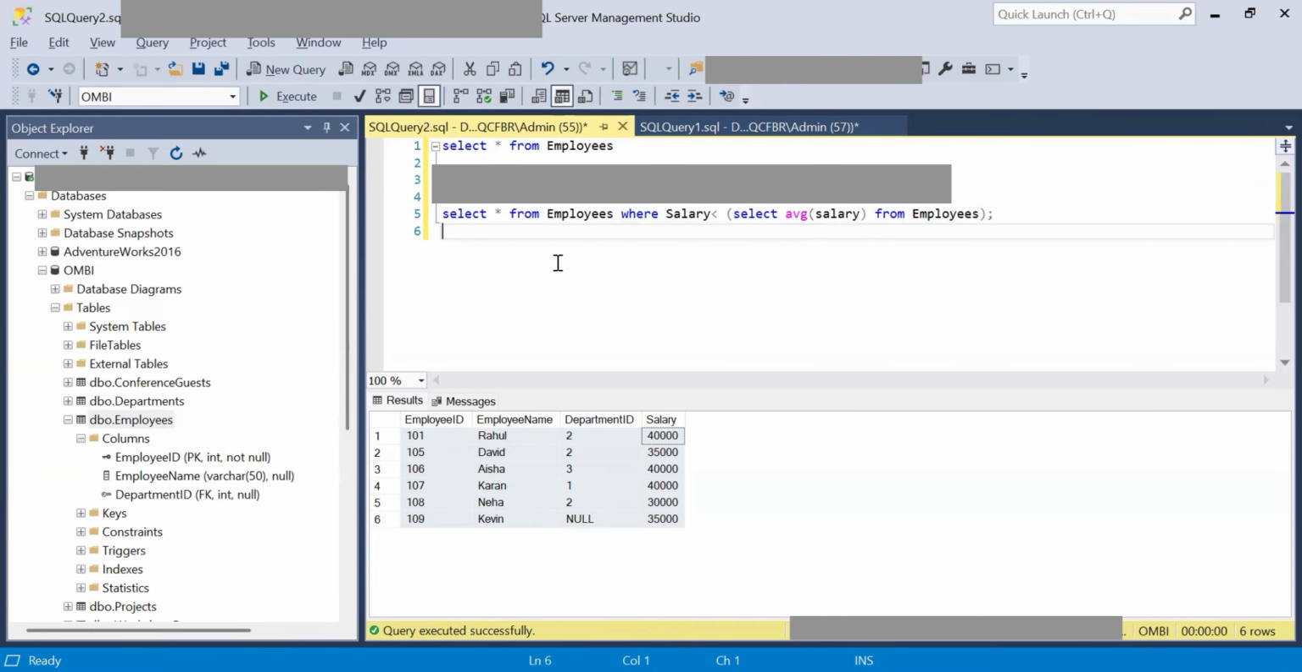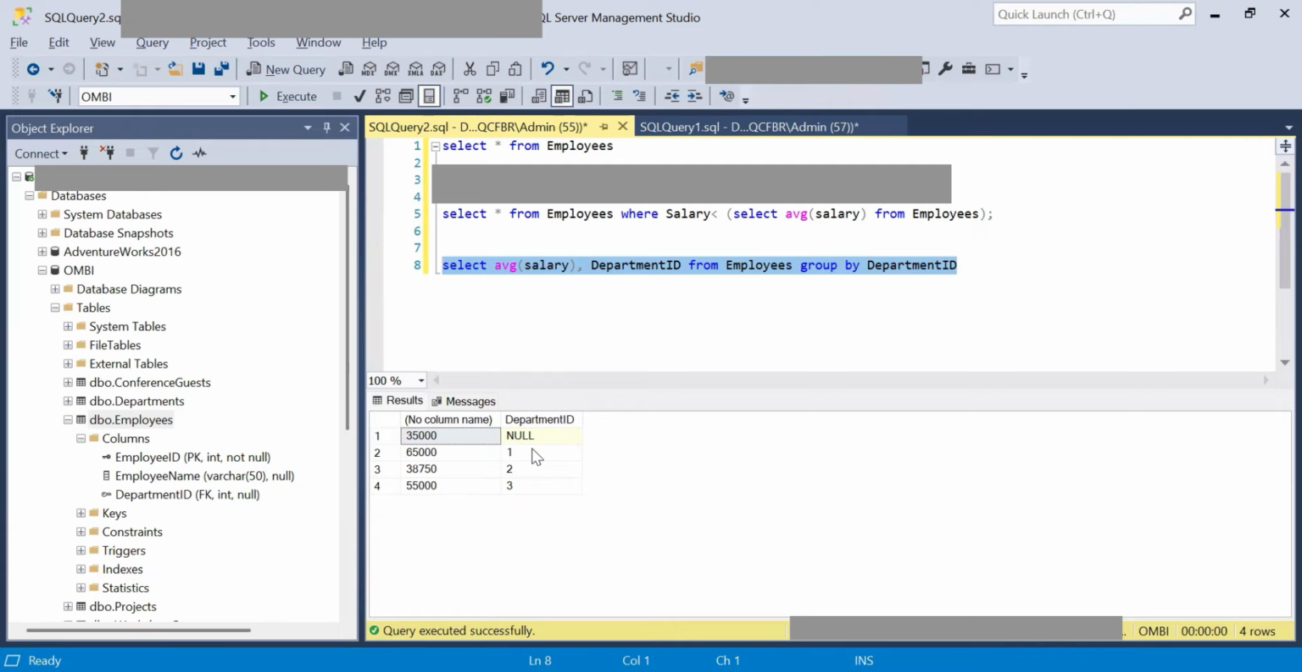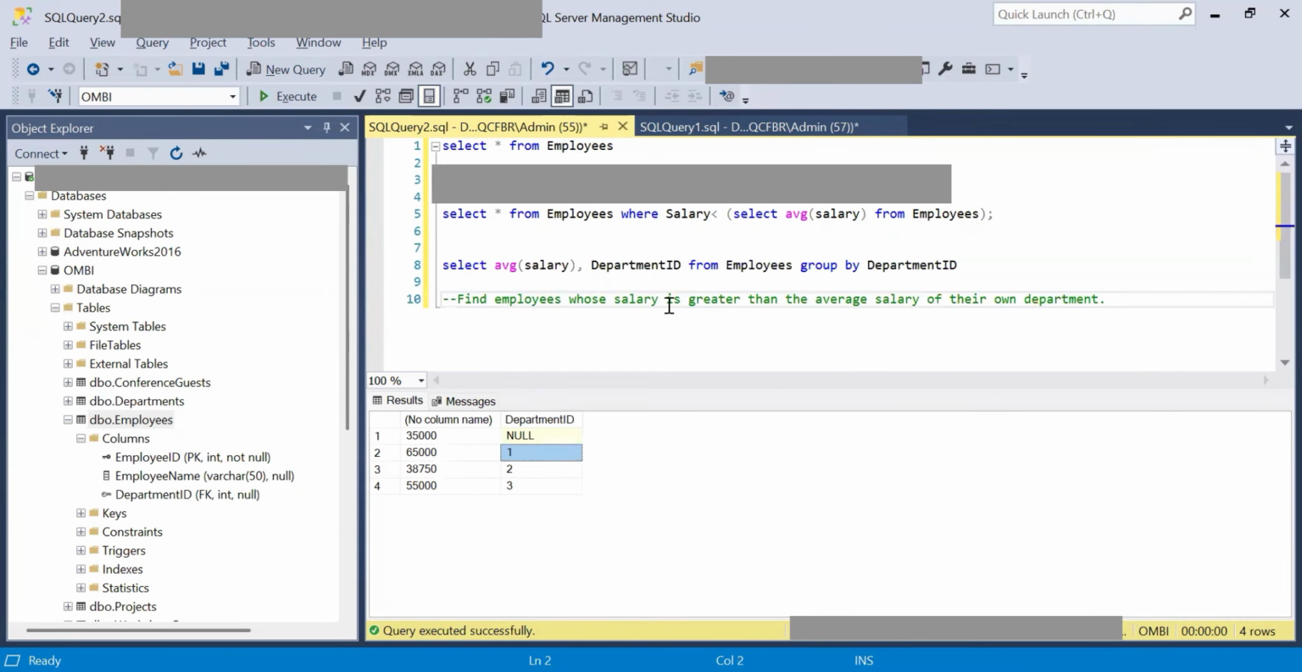So now suppose if we have to write a separate query just to know the department level average, how do we write it? We need this average to take place based on the department ID grouping. We would use the department ID also in the select and say group by department ID. So this gave us the average value across each department. But our requirement here is to know who gets more than the average in every department. So in department 1, if 65,000 is the average, we are interested in knowing who gets more than 65,000.